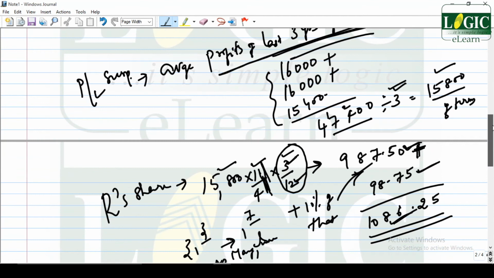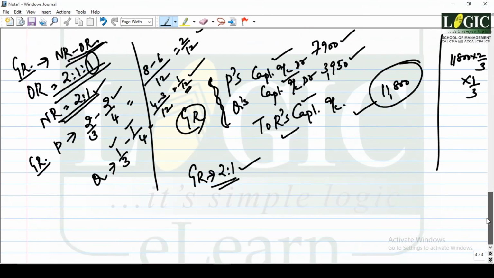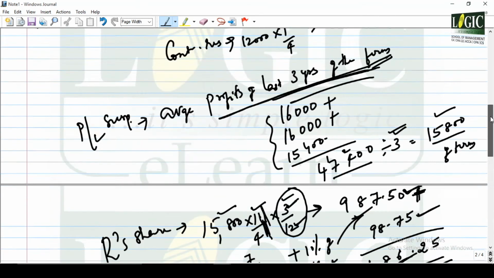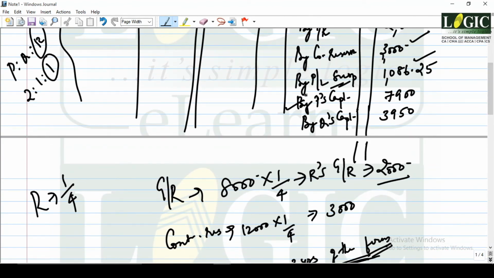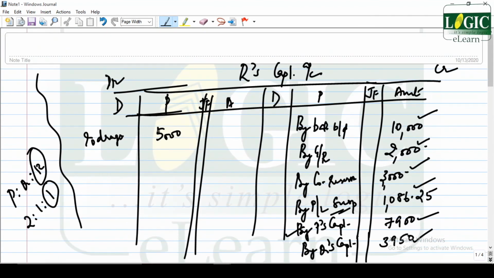So the journal entry is P's capital account debited, Q's capital account debited, to R. You are preparing R's capital account. R is credited, so come to the credit side of R. You will be writing by P's capital 7,900, by Q's capital 3,950. Now he has made drawings, which is stated in the question, that is, sorry, the column has changed to drawings, 5,000, so that you debit it.